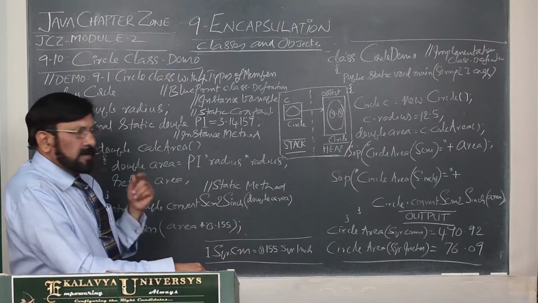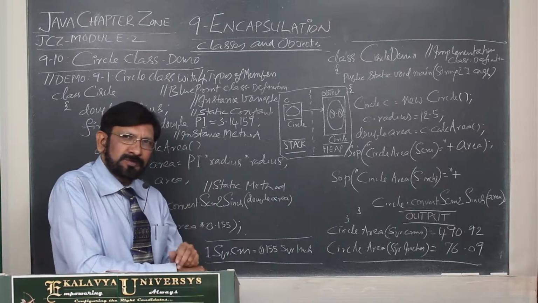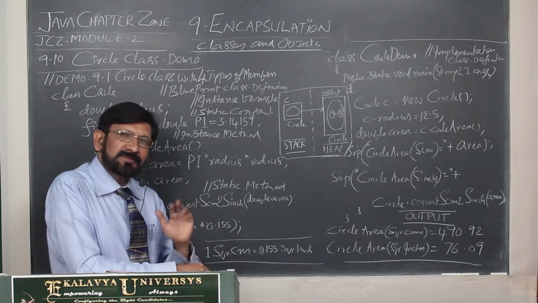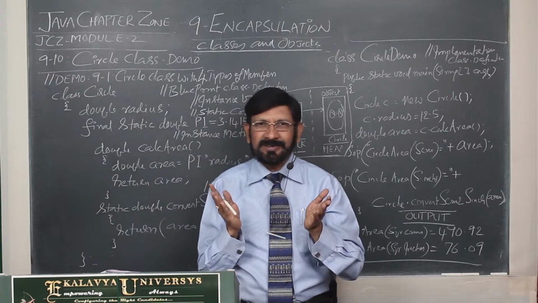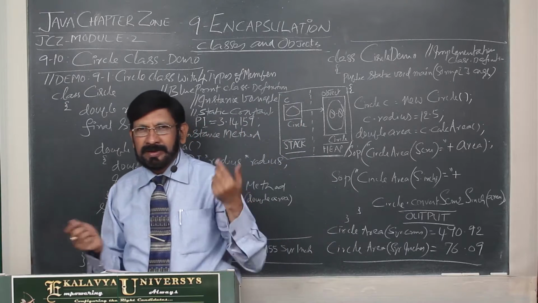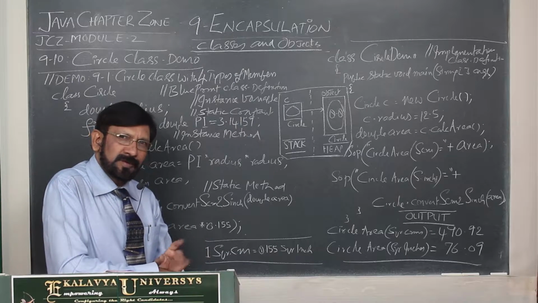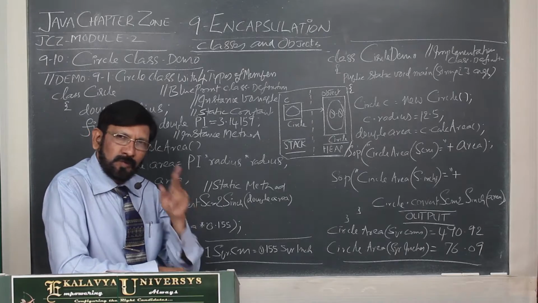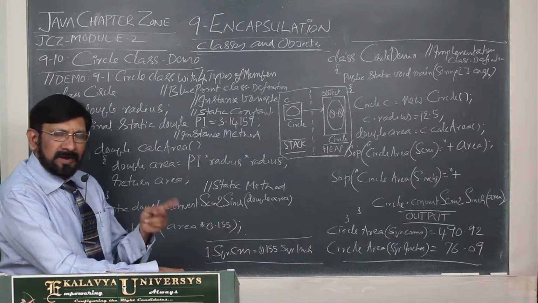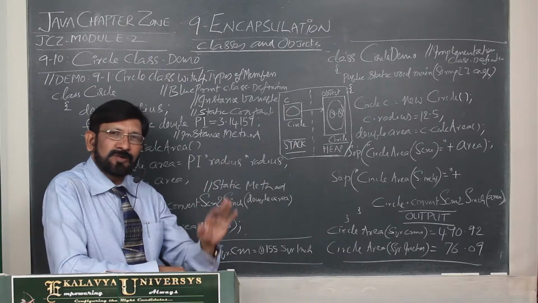Now, what inputs do we have to give? We have to give two inputs. One is radius, second one is pi's value. Actually, pi value is a constant. It can never be changed. It is 3.14159, that you know. So initially we have to give two input values: one is radius, and the second one is a constant we have to define.